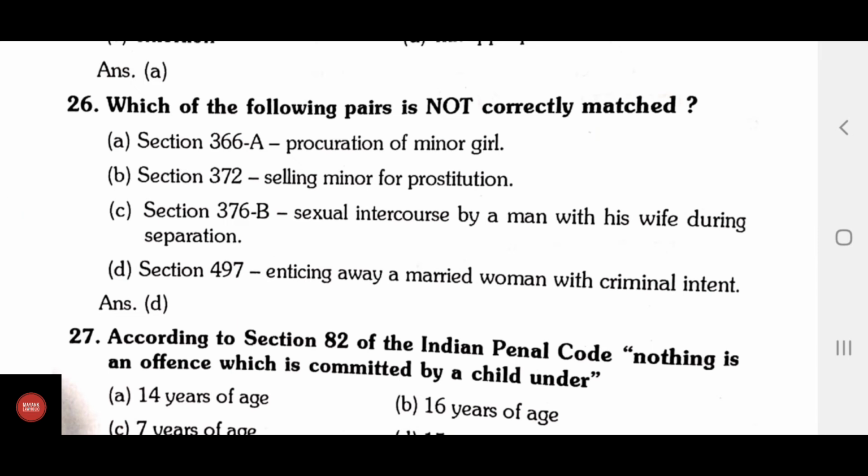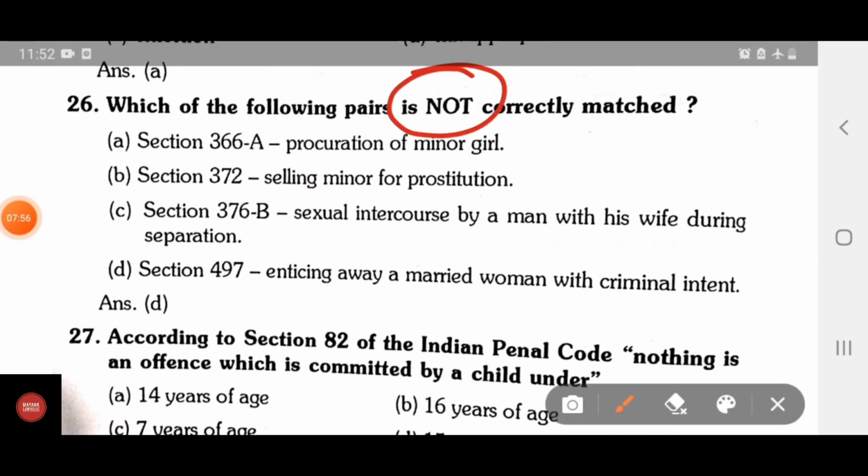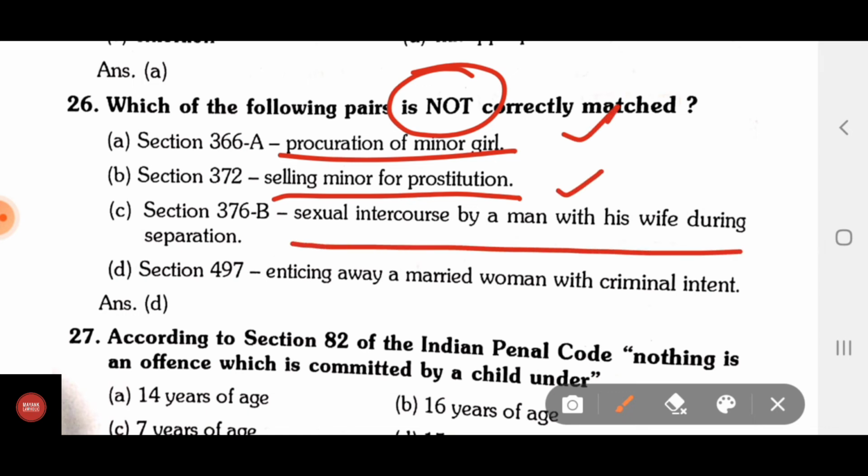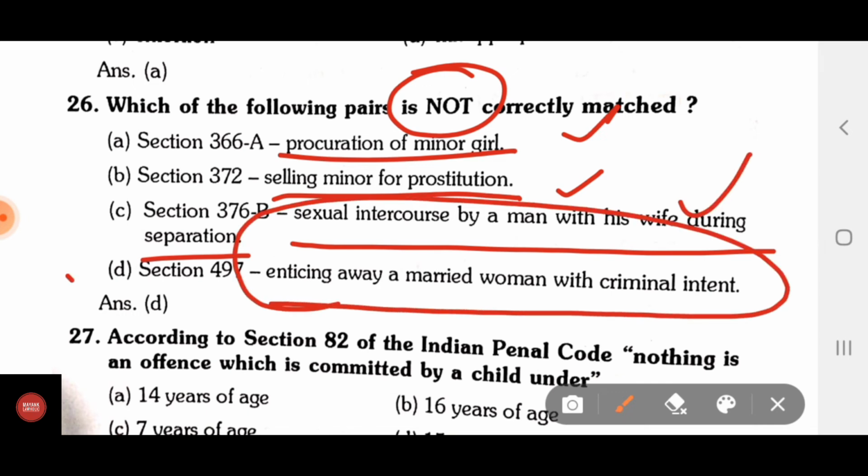Which of the following is not correctly matched? We have to see this. Section 366A, procurement of minor girl, is correctly matched. Section 372, selling minor for prostitution, is correctly matched. Section 376B, sexual intercourse by a man with his wife during separation, is correctly matched. And section 497, enticing away a married woman with criminal intent, is not correctly matched. So the correct answer is D, section 497.